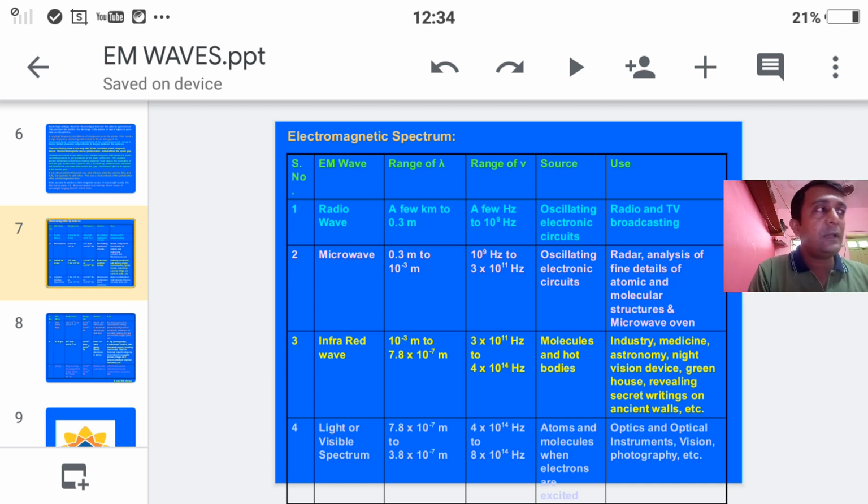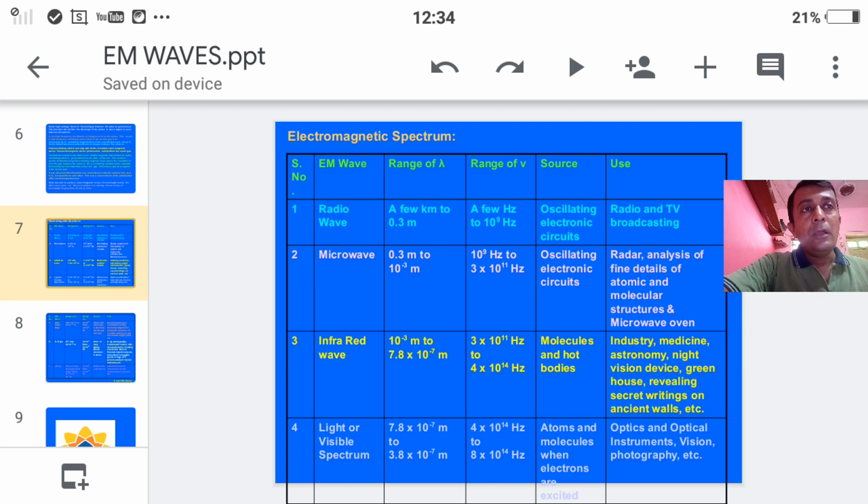Then students, what is the energy of infrared waves? Energy is 1.6 electron volt to 10 to the power minus 3 electron volt. Then what are the properties of infrared waves? When infrared waves are incident on any object, that object gets heated. That means again, students, infrared waves give the thermal effect. If you incident infrared waves on any particular object, it gives the thermal effect.